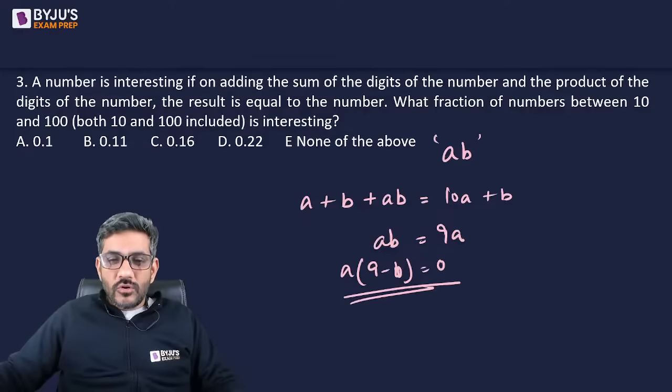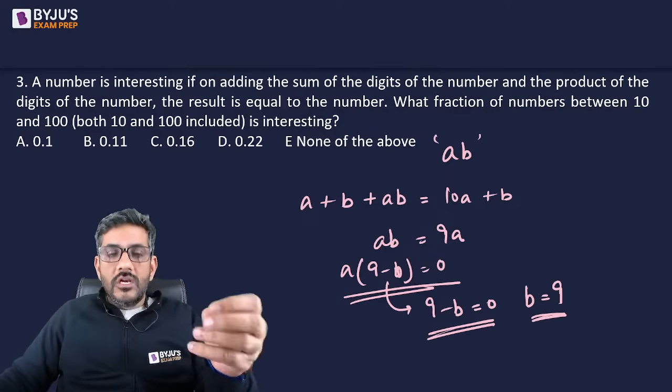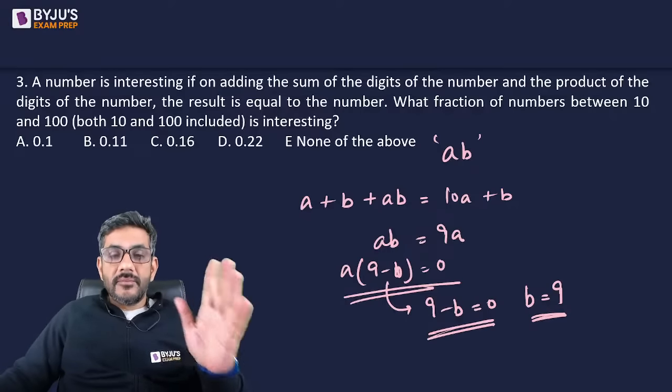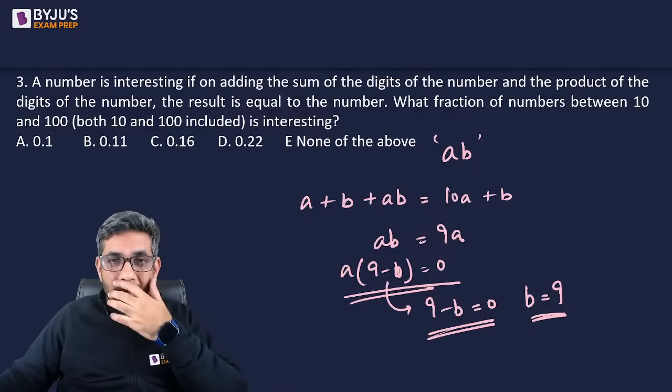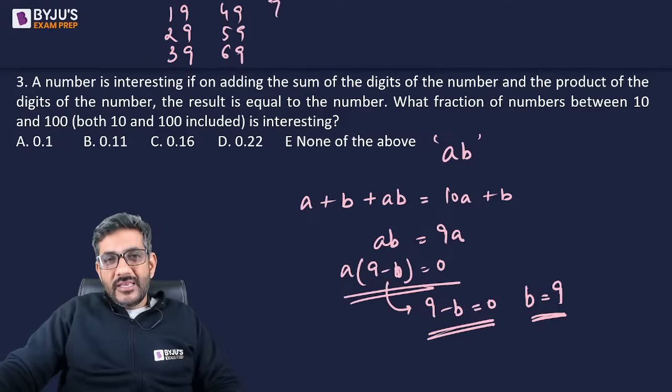अब A तो 0 हो नहीं सकता, so of course 9 minus B will be 0. And if 9 minus B is equal to 0, that means B is equal to 9. So the only possibility that can be made is when B is 9, और इसका A से कोई लेन देन नहीं है. So that means the numbers are 19, 29, 39, 49, 59, 69, 79, 89, 99.